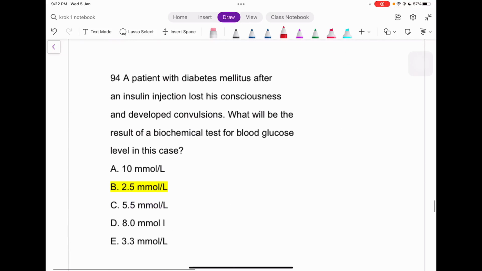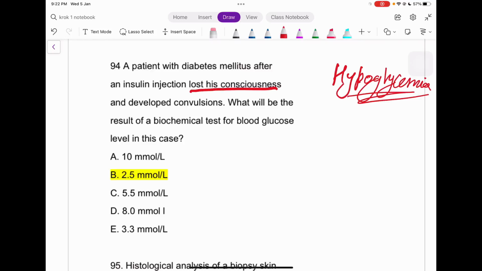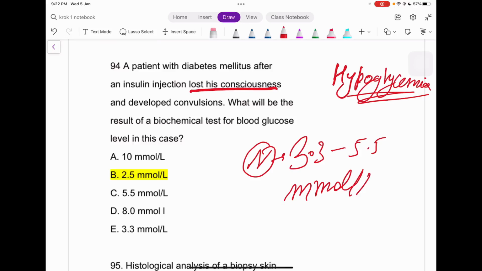Next question. A patient with diabetes mellitus lost consciousness after an injection. Well, because he had hypoglycemia, right? And what is the normal concentration of glucose in our blood, guys? That is 3.3 to 5.5 millimole per liter.